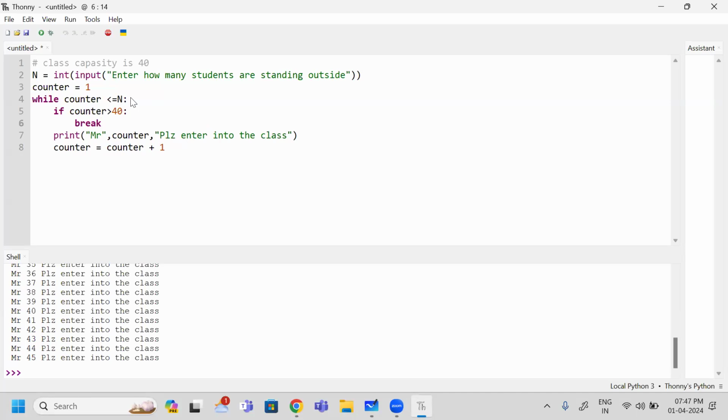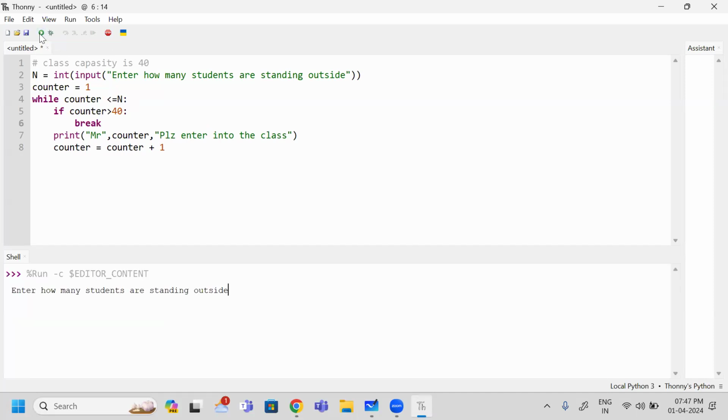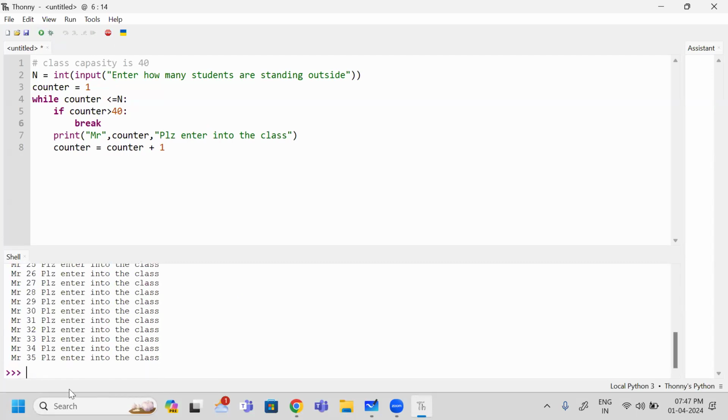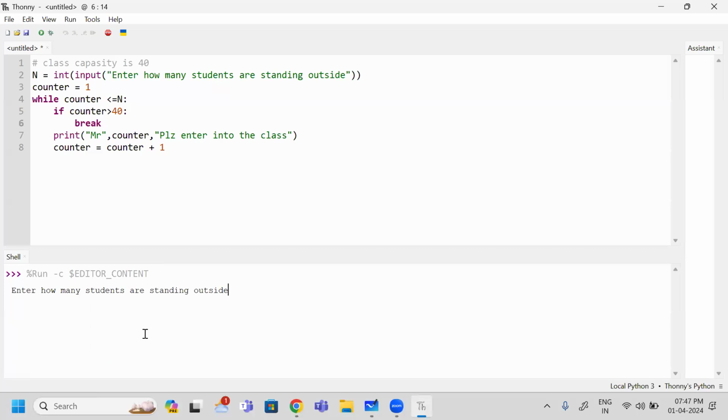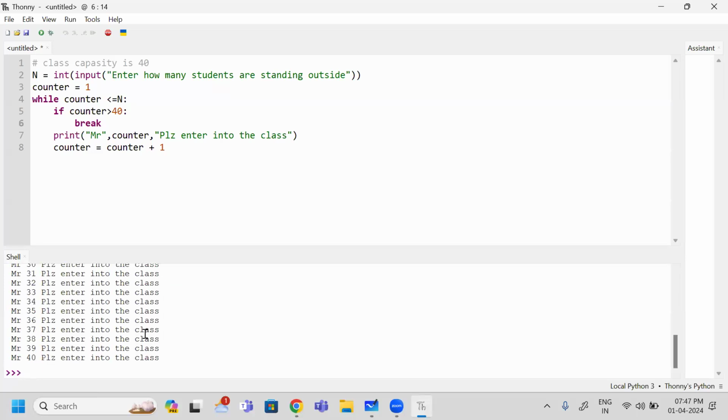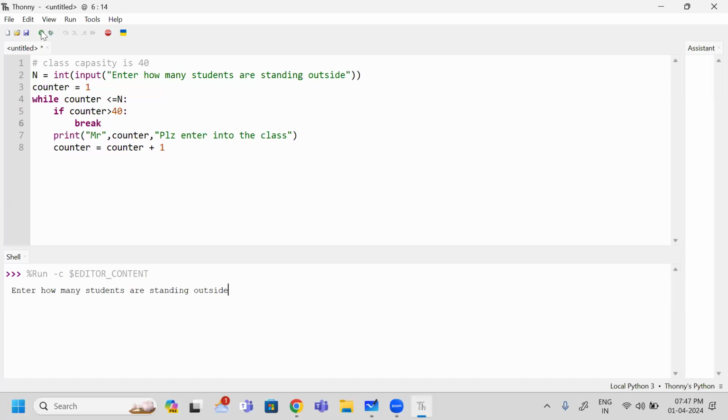Now you observe how it is executing. So when I run this one, 35 students are willing to attend my lecture. Then I have invited 35 out of 35. 40 students are willing to attend my lecture. Yes, I am inviting 40 out of 40. But 45 students are willing to attend.